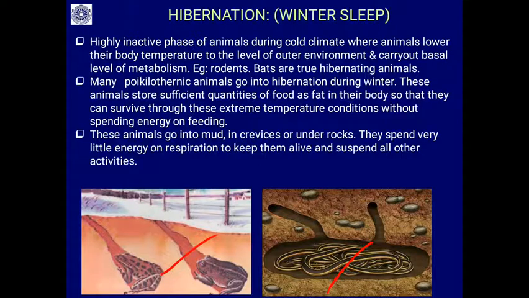In the case of rodents, bats are true hibernating mammals. What happens is, they cannot cope with the freezing temperature, so they find a safe hiding place, and their body temperature is also set to the outside temperature. In the inactive phase they will be in a 2 to 3 months long sleep, not taking food, and they live on basal metabolism. So that is what you can see, winter sleep.